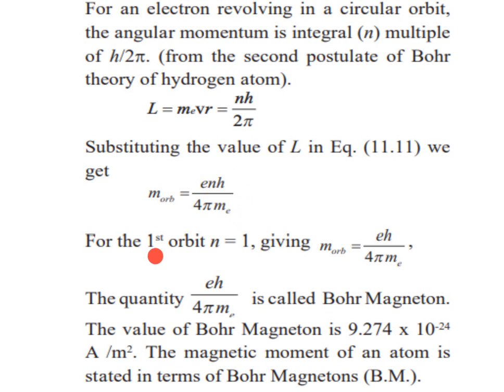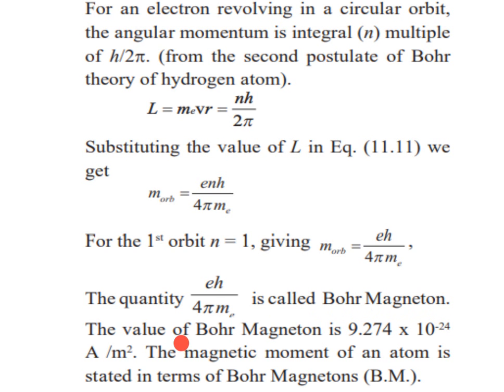If we consider the first orbit, that is n is equal to 1, then the magnetic dipole moment is equal to e h upon 4 pi m_e. This quantity e h upon 4 pi m_e is called the Bohr magneton.